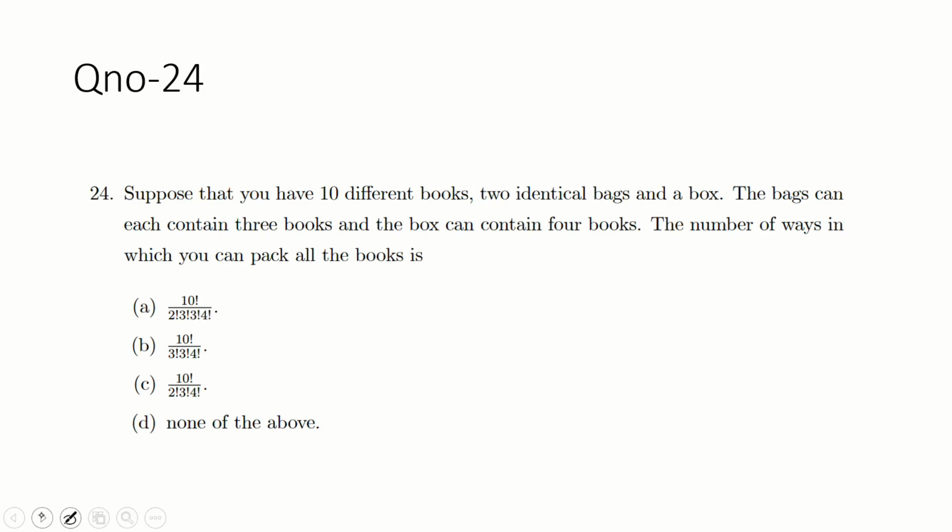Okay, so question number 24. Suppose that you have 10 different books, two identical bags and a box. The bags can each contain three books and the box can contain four books.